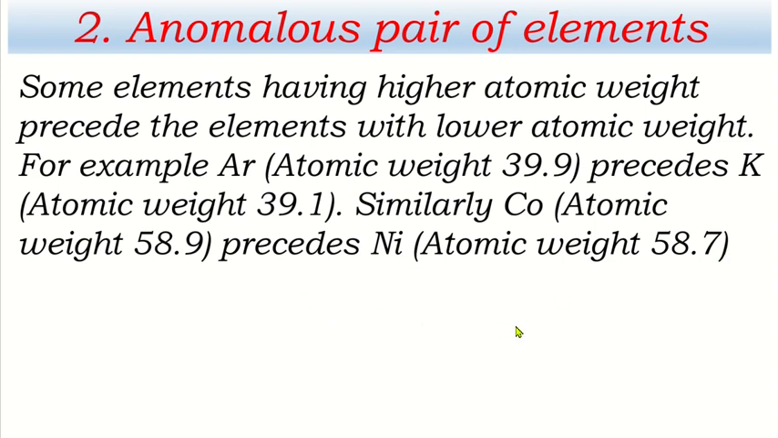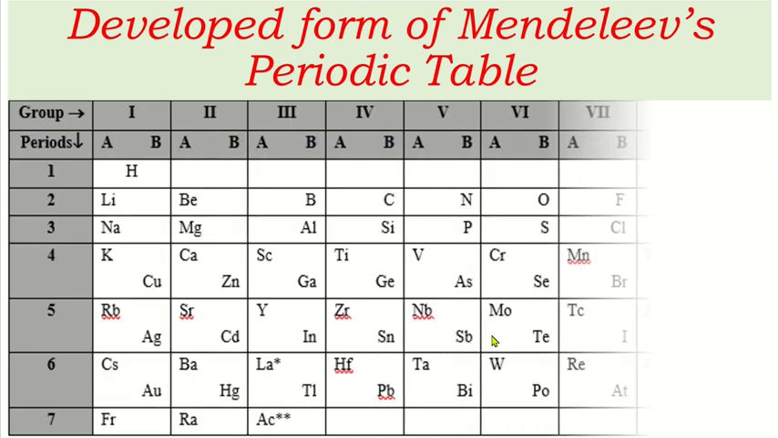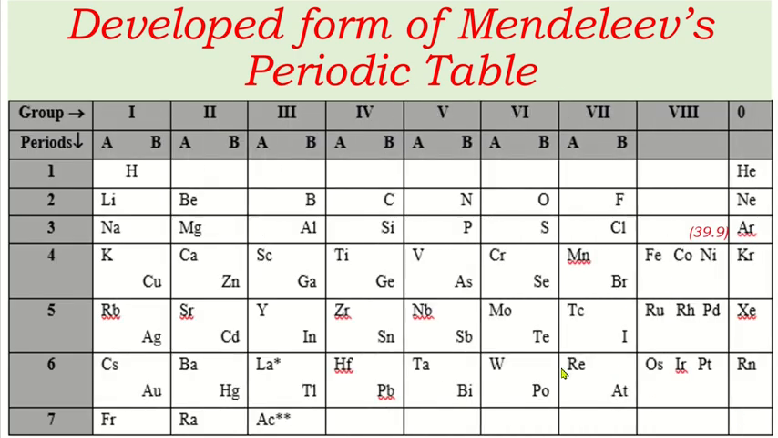Looking at the atomic weight, if elements were arranged in the increasing order of atomic weight, then certainly cobalt should go back to nickel. But cobalt was placed before nickel and it was criticism. Look at the periodic table again. Argon's atomic weight is 39.9 and atomic weight of this potassium is 39.1. And why argon is taken before potassium? Why argon precedes potassium? It was questioned at that time.